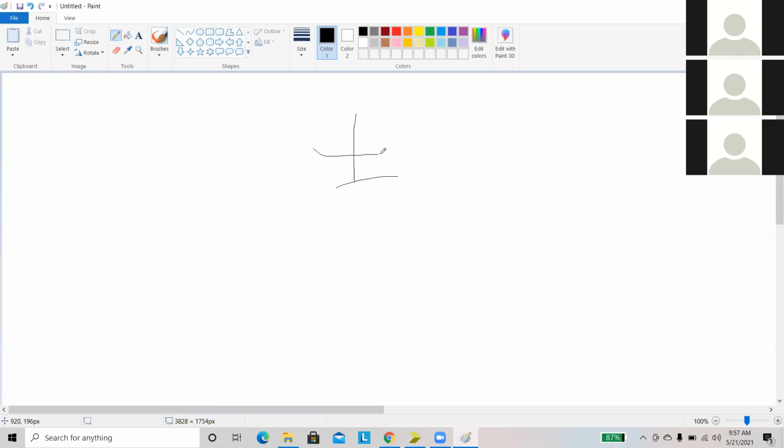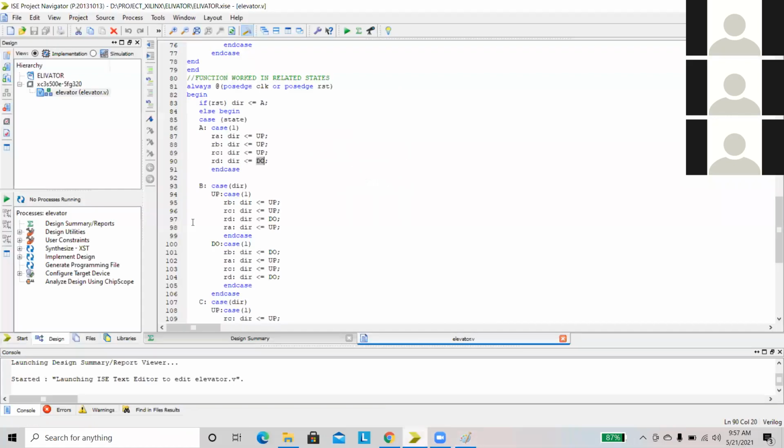Here we have 4 floors. A is the ground floor. There is no way to move to a down state. Here D is the final state. There is no way to go to an up state. C, D, like that. Then we will move to the next step.